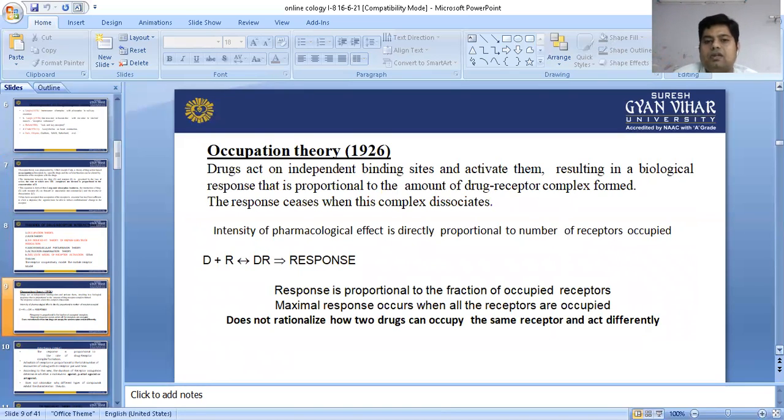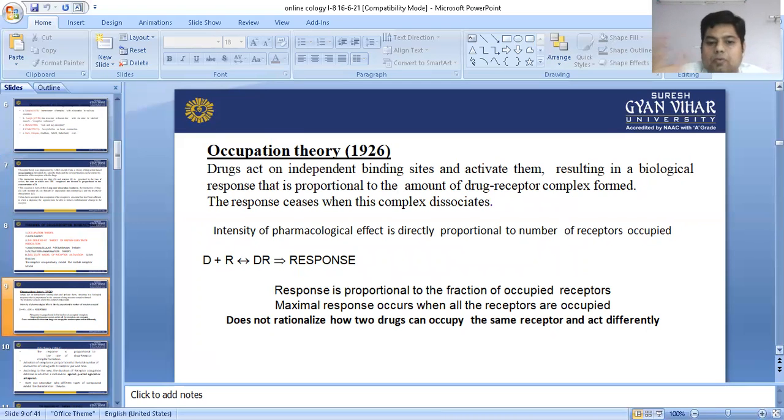If the receptors are not occupied with the drug, they are unable to produce an effect. And if the drug receptor complex is formed, it will produce a response. That is the main motto of occupation theory.